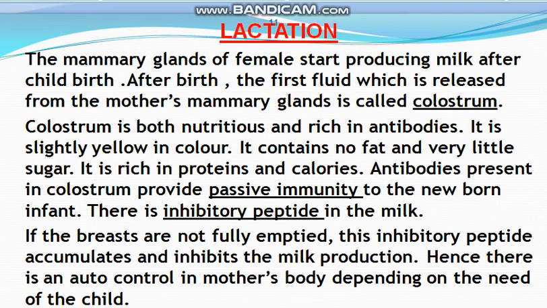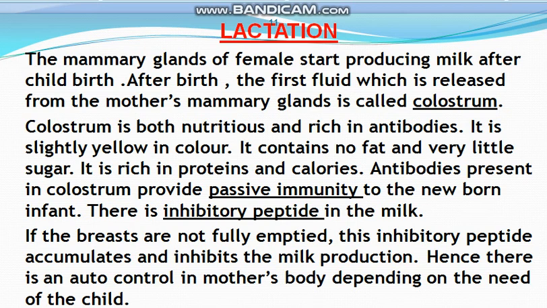And this colostrum is very nutritious for the newly born baby, and it is very rich in antibodies. It is slightly yellow in color. It has no fat and very little sugar. It has a high amount of proteins, and it has calories. So it is a very appropriate diet for the newly born baby. And antibodies which are present in the colostrum provide passive immunity to the newborn infant.